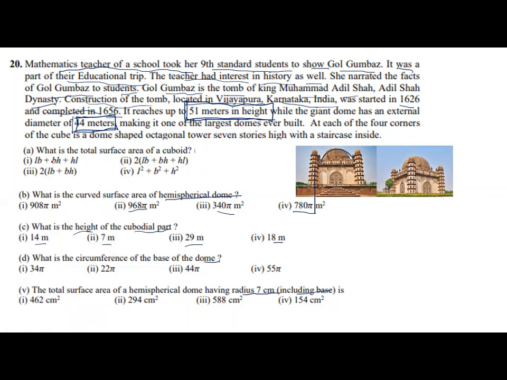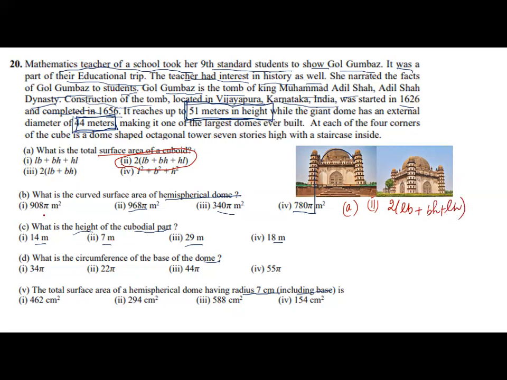I hope you are reading yourself. What is the total surface area of a cuboid? Which one? 1, 2, 3, 4. Yes, this will be the answer. I'll request you to please remember this answer very correctly. This formula, so A is the answer: the second option, 2(LB + BH + LH).